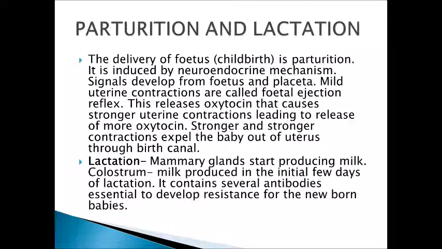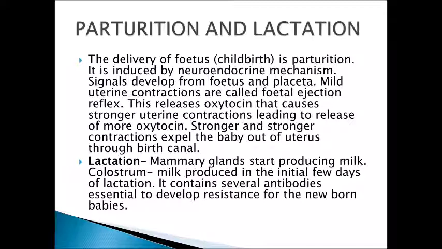The next point is lactation. Earlier, we have seen the structure of mammary glands. Now, these mammary glands start producing milk after the parturition. Colostrum is the milk produced in the initial few days of lactation.